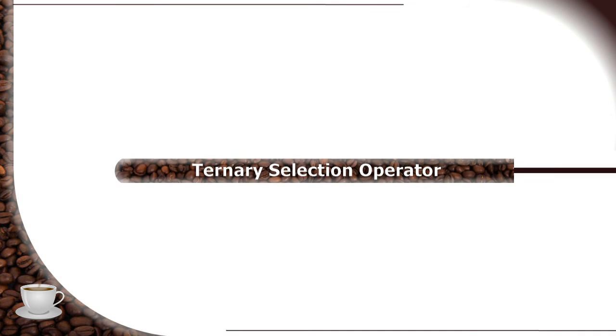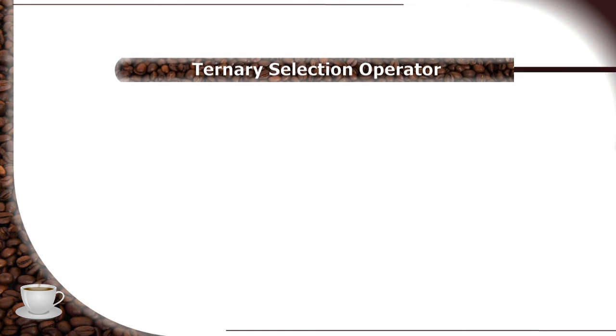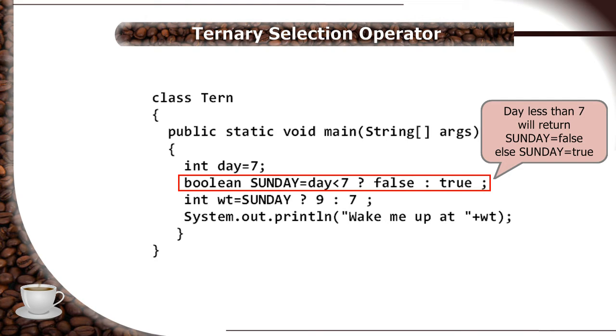The ternary operator, earlier shown as an operator in the tokens section, is also a type of selection construct, with the additional possibility of assigning the returned value to another variable. Here is the example. Here there are two statements which are using the ternary selection.